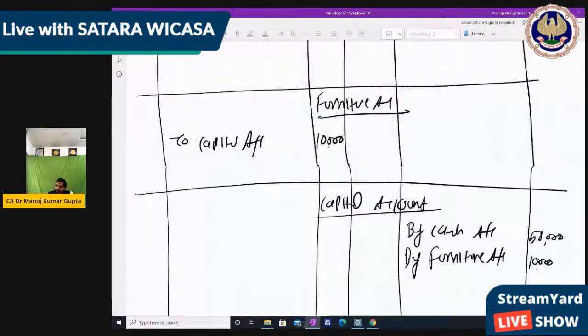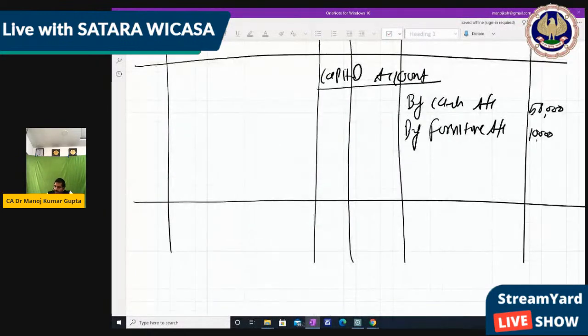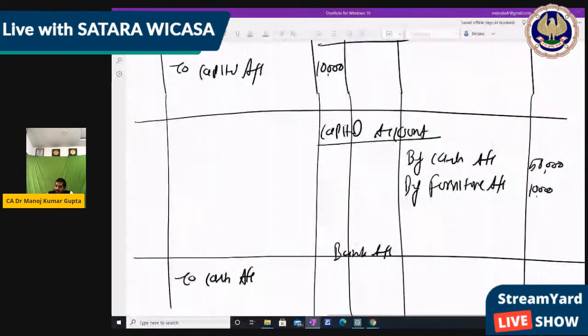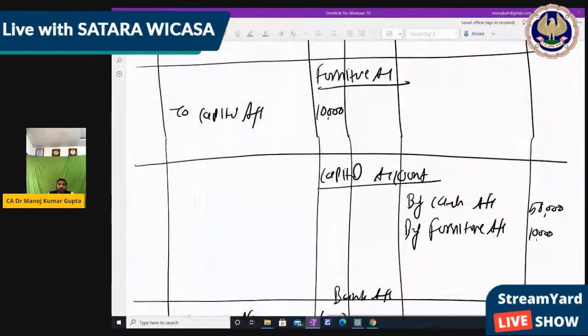So next, after 4-5 lines, make the bank account. On the debit side, you write cash account. Whatever date you can write. So how much have we debited the bank account? 10,000. Now bank account is complete, but there is a cash account also, which is credit side.